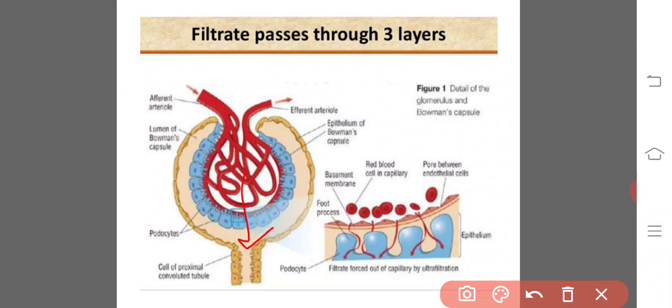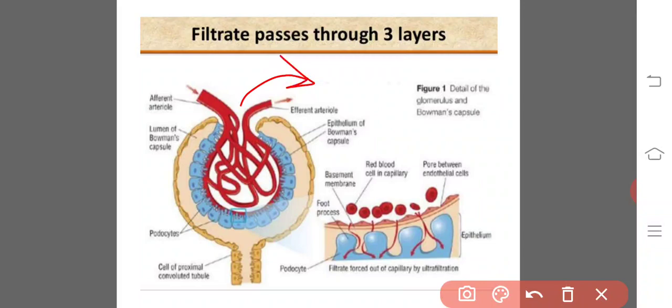The blood which goes out after the filtration, through the efferent arteriole, is somewhat thick, that is more viscous, containing blood cells and a little amount of water and the plasma proteins.